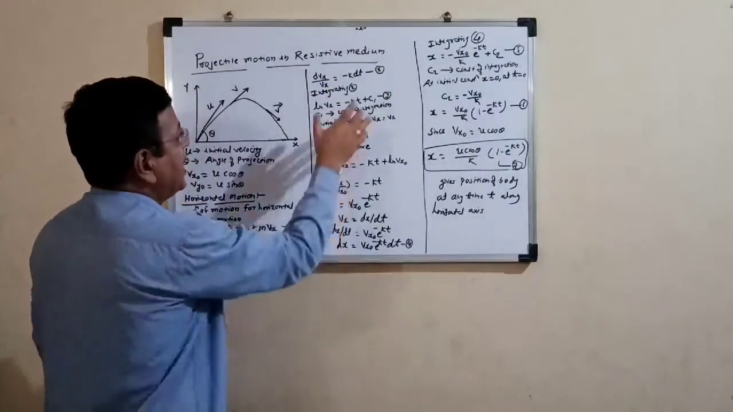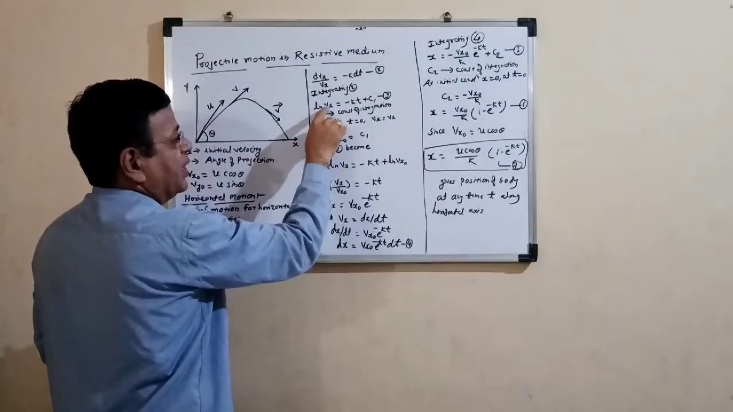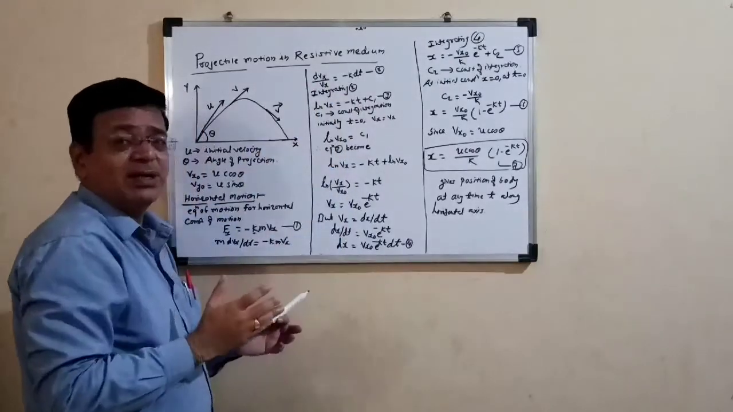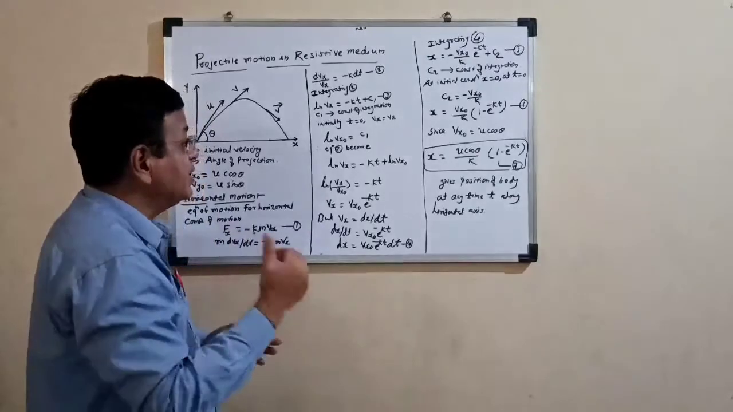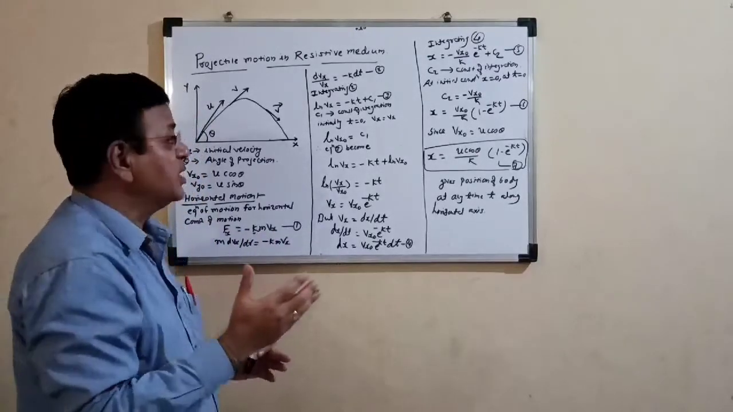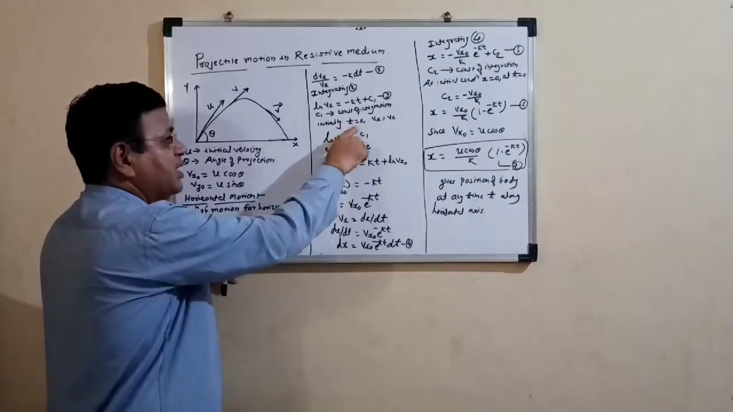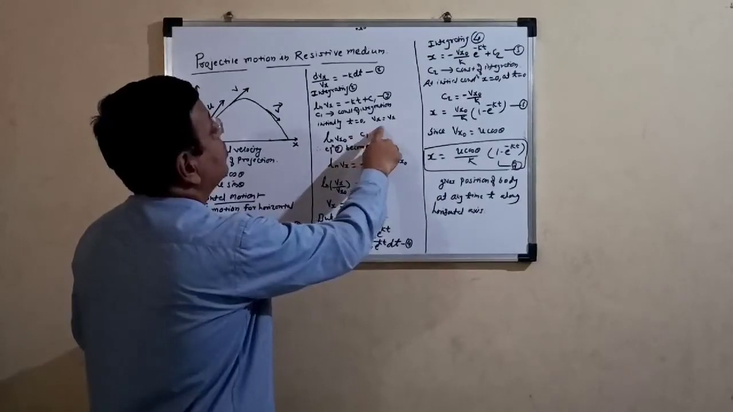If we integrate that equation, we get ln of Vx equal to minus kt plus c1. What is c1? c1 is the constant of integration. To get the value of the constant of integration, we consider the initial condition: initially, that is at t equal to 0, the value of Vx is equal to Vx0.